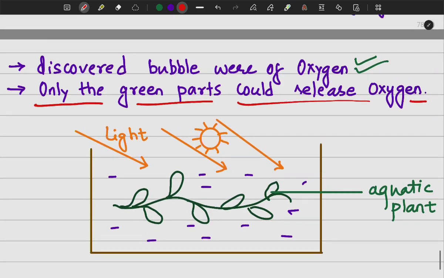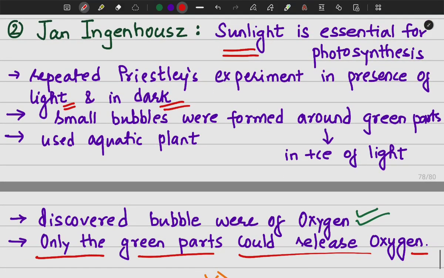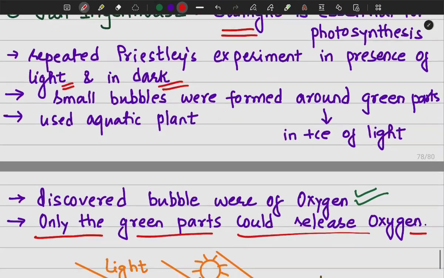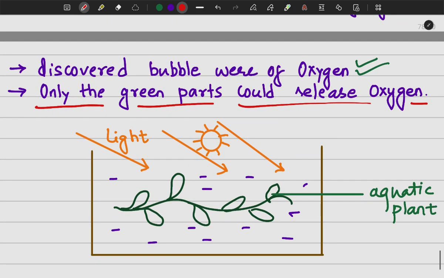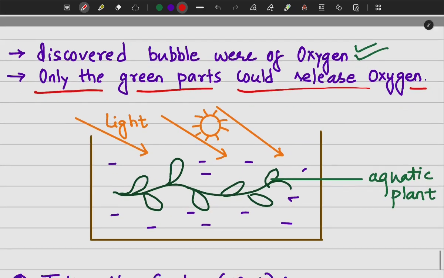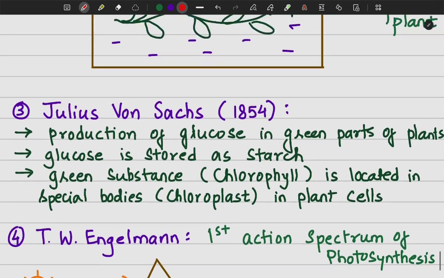Alright, so this was the experiment of Jan Ingenhousz, proving that sunlight is essential for photosynthesis, as well as that only the green parts of the plant could release oxygen. Moving on to the next experiment, which was of Julius von Sachs.